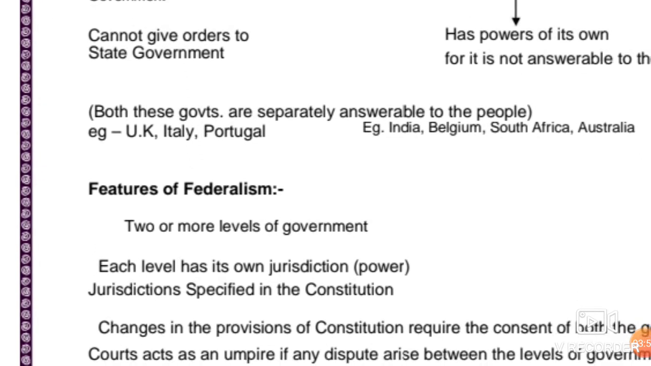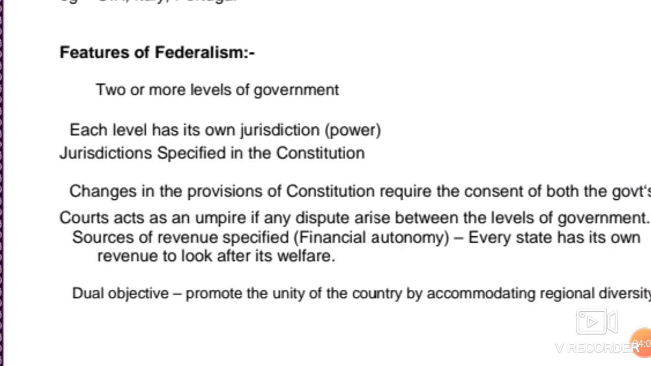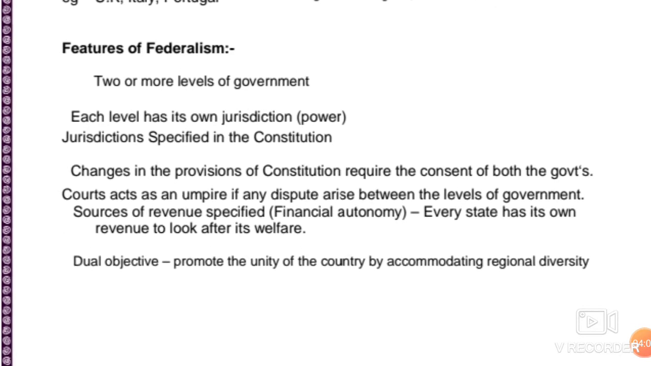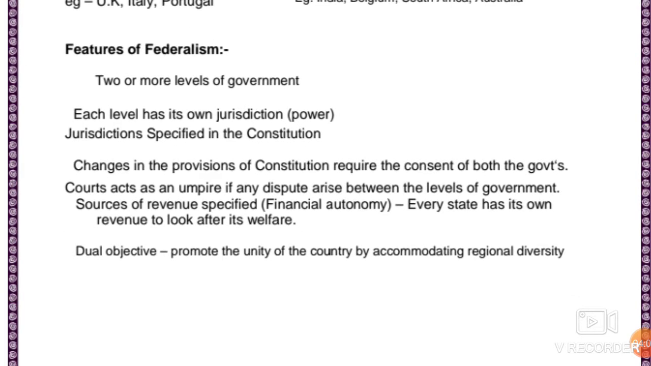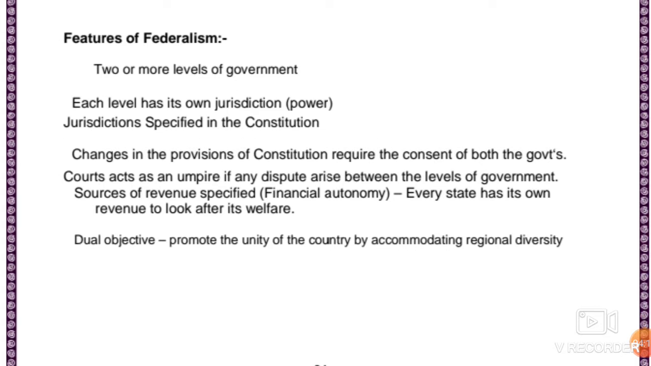Now we go to the next thing, that is features of federalism. Children, this is very important from the board point of view. Let us understand it. First feature of federalism is that there would be two or more levels of government. Second feature is that each level would have its own jurisdiction. Jurisdiction should be taken as working area. It means each level of government, maybe the national government, the regional government, or the local self government, would have their own working area. What topics they would deal in should be specified.